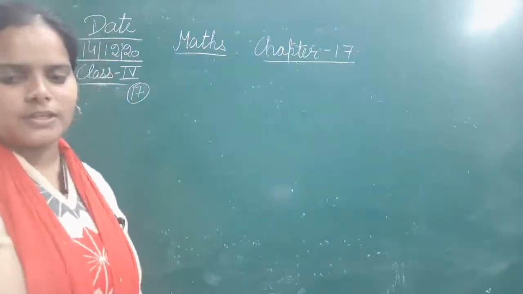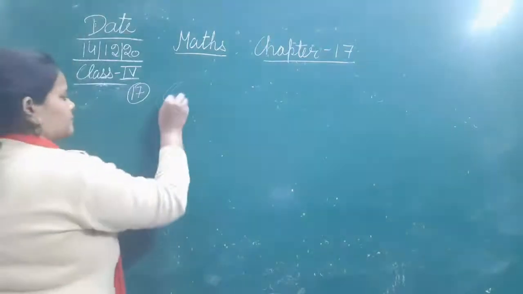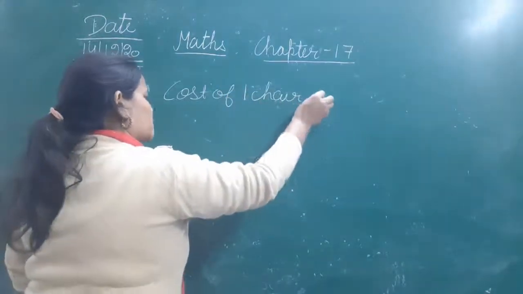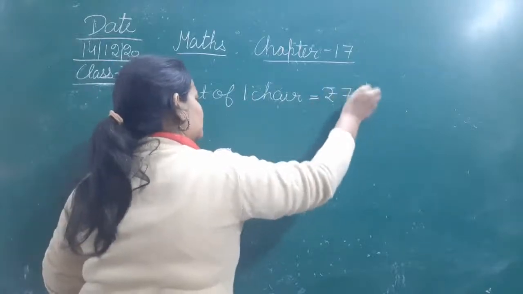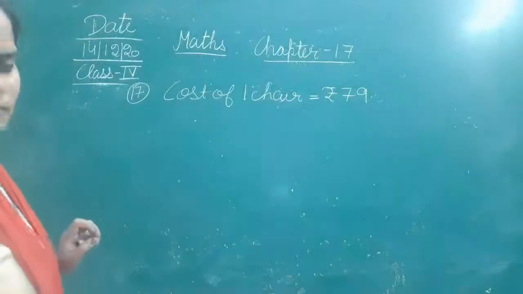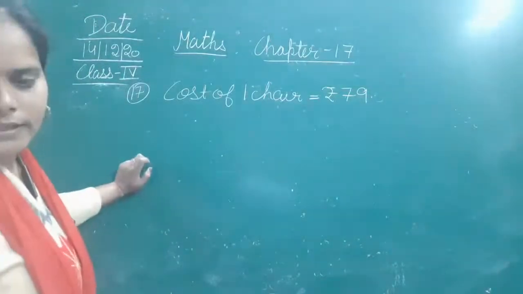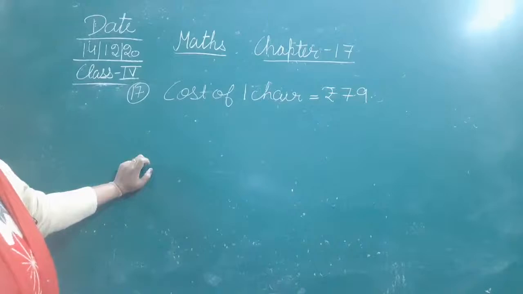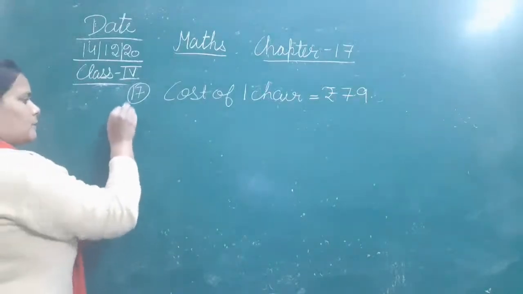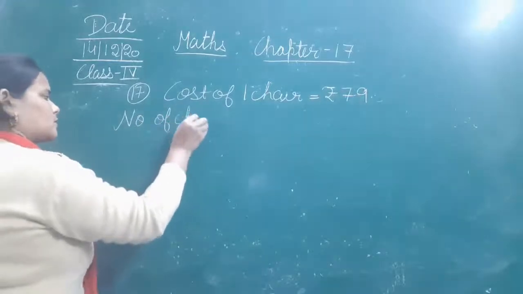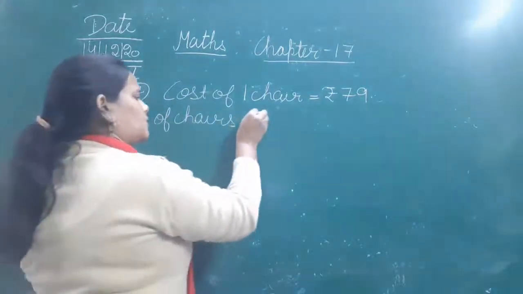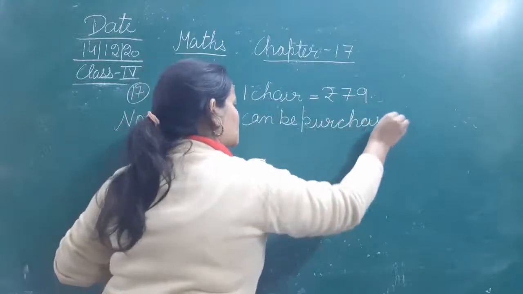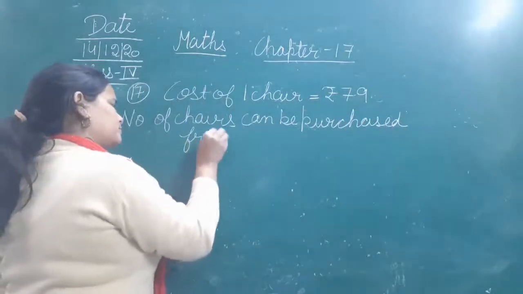The cost of one chair is equal to rupees 79. The question was: how many chairs can be bought for rupees 25,675?